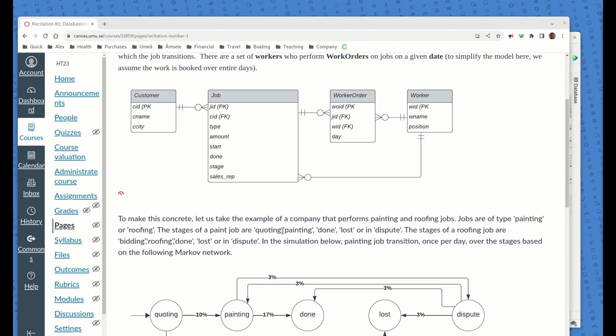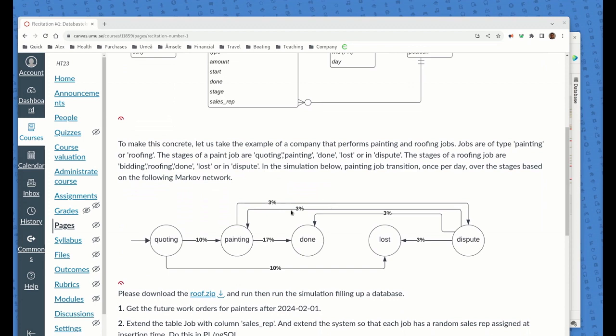Okay, so to make this more concrete, the types of jobs here are painting and roofing jobs, and they transition every day. They have a probability of transition on this Markov network. They all start in quoting, and then 10% of the time that will transition to painting. But 10% of the time it'll also transition to loss. And then things go around here. So there can be disputes. Even as you're painting, disputes can arise with a pretty low probability.